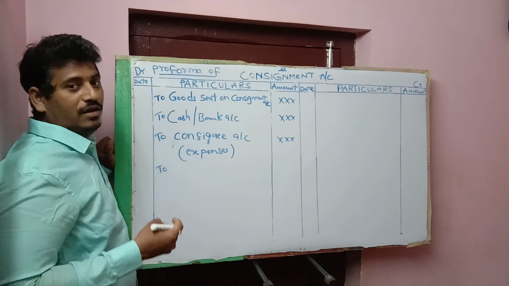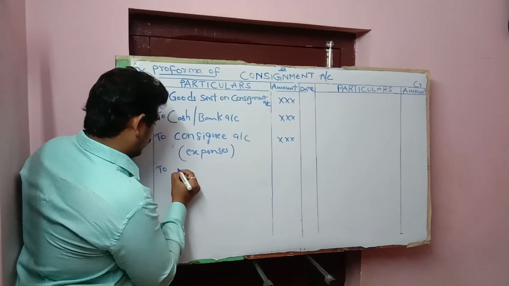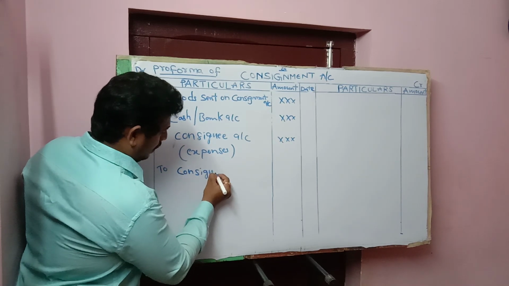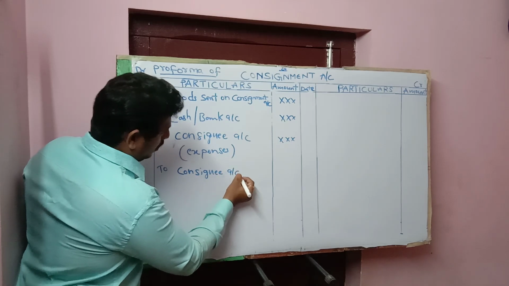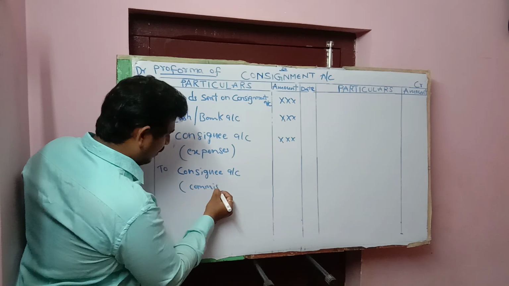Then commission due to consignee is also to consignee account, in brackets commission.